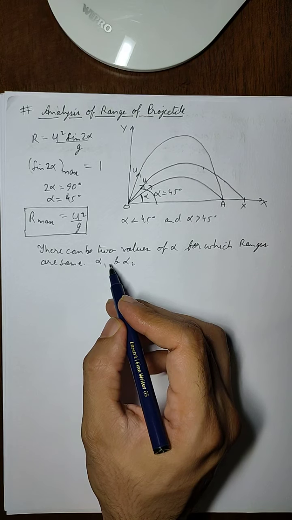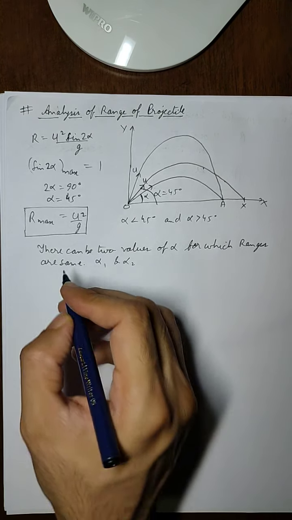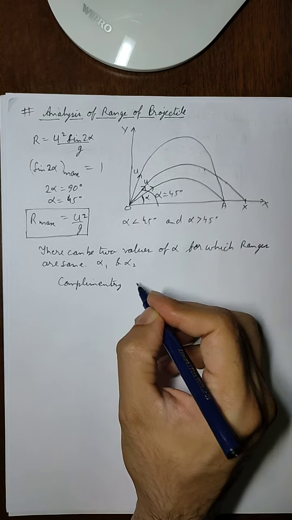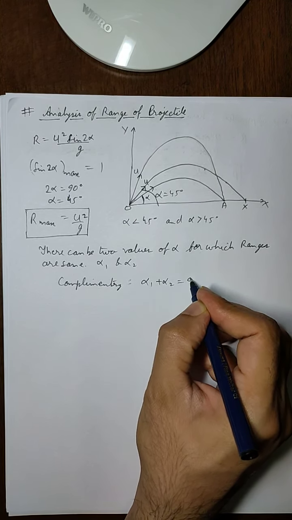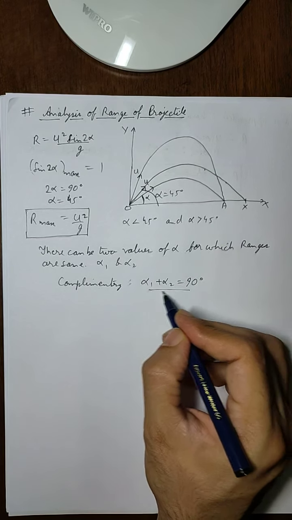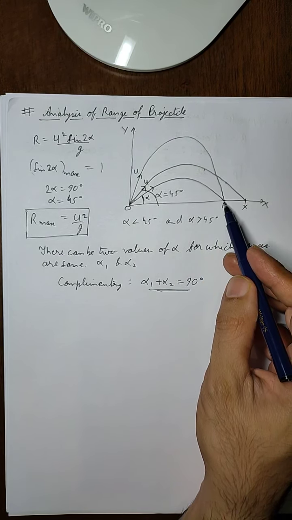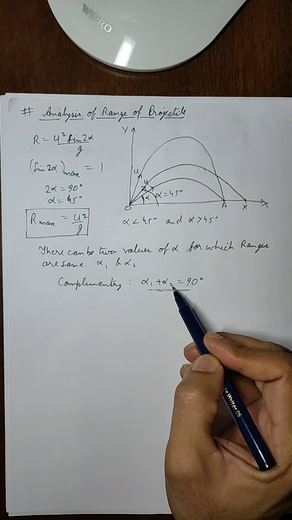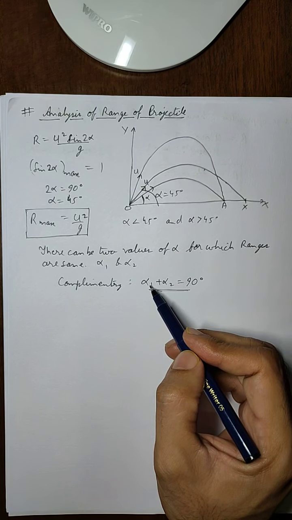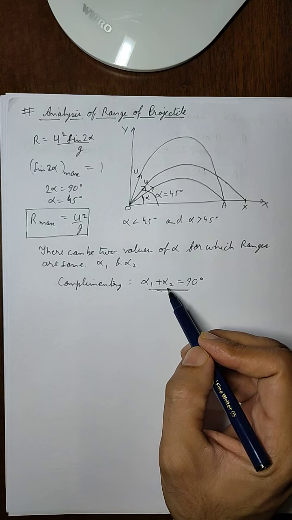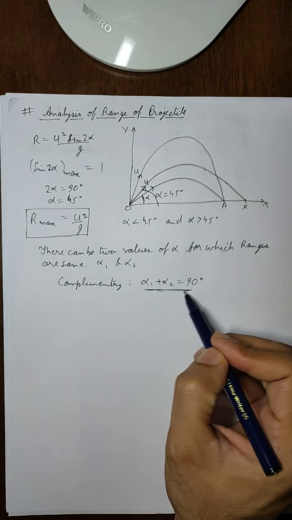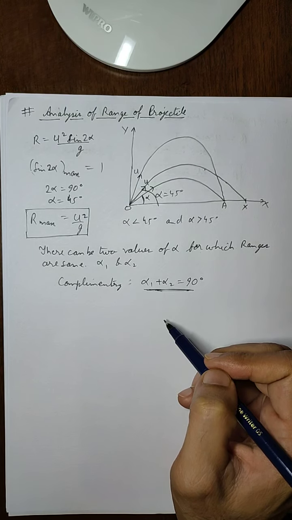Now these two angles, let us say they are alpha 1 and alpha 2. If these are the two angles less than 45 and more than 45, then these two angles are complementary angles. That is alpha 1 plus alpha 2 equals 90 degree. For these two angles, we are going to get the same range. One angle will be less than 45 degree and another angle will be more than 45 degree. So with whatever value the angle alpha 1 is lesser than 45 degree, the same value alpha 2 is more than 45 degree, such that they follow this particular relation that they are complementary angles.